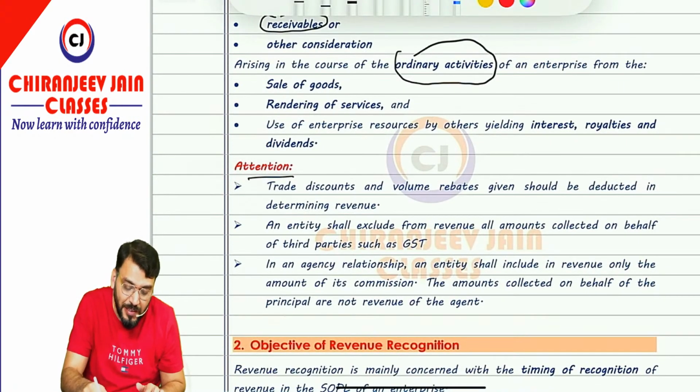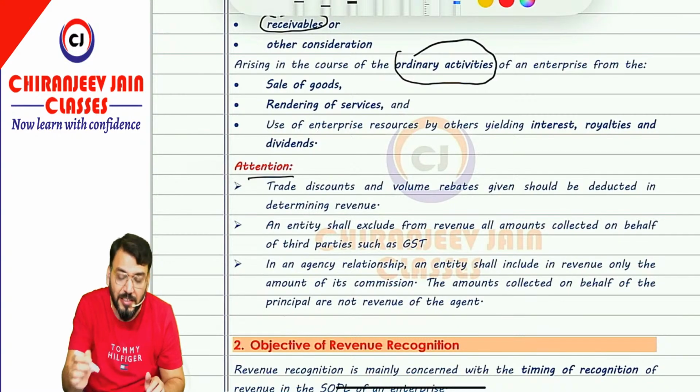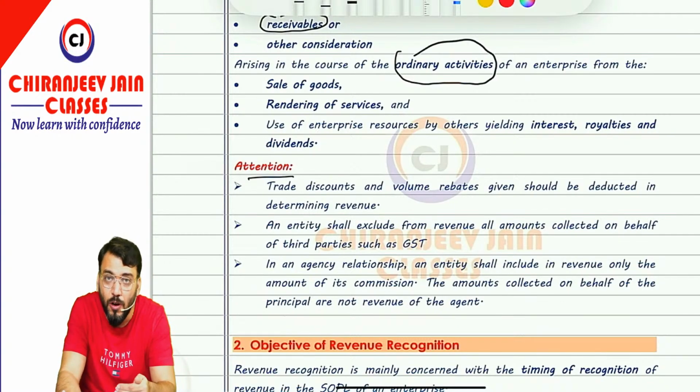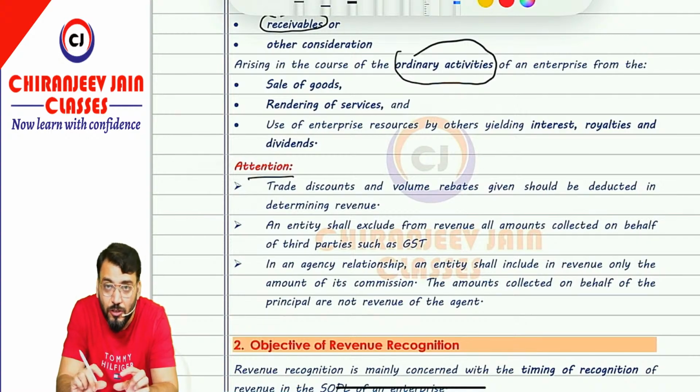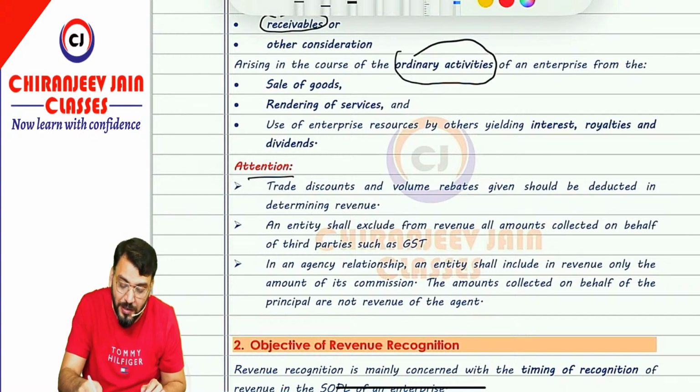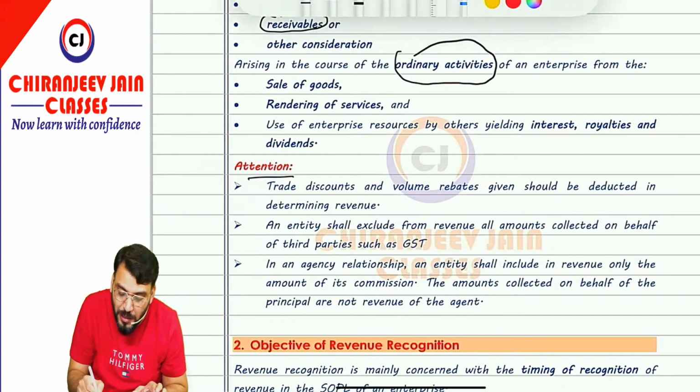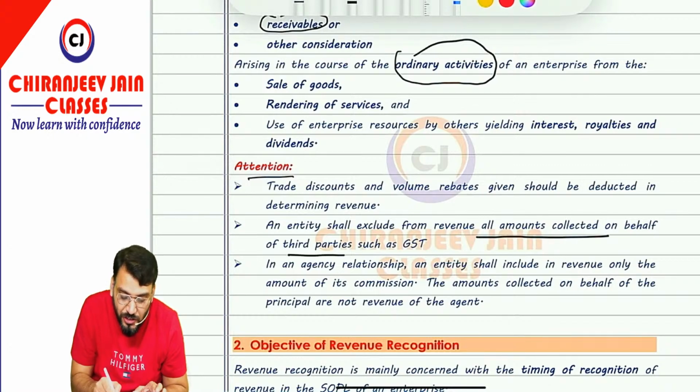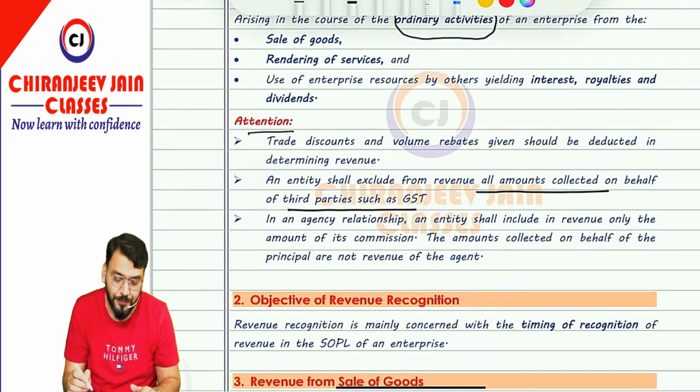Second clarification: entities normally collect some amount on behalf of third parties, for example on behalf of government, GST etc. So GST will not be considered as an amount of revenue. Entities shall exclude from revenue all amounts collected on behalf of third parties such as GST. Third party means government.